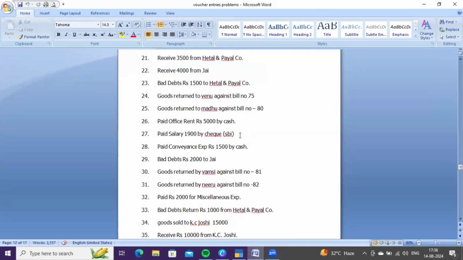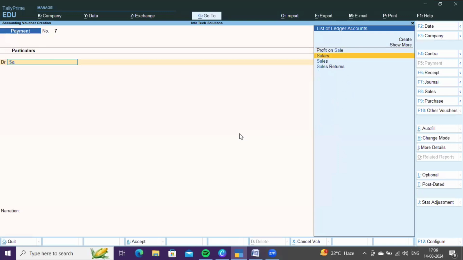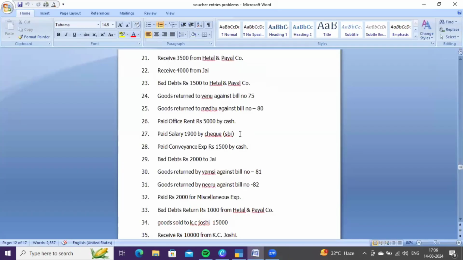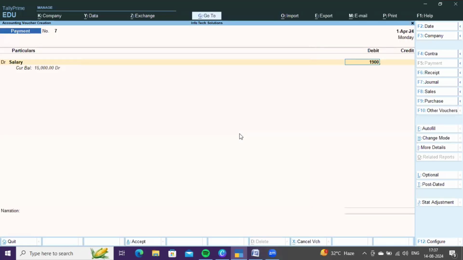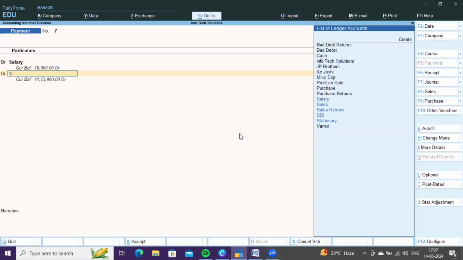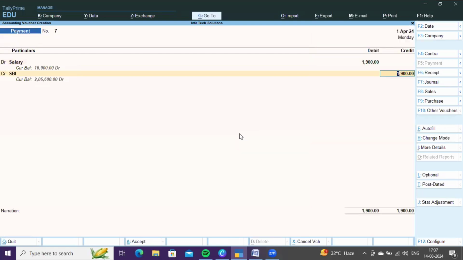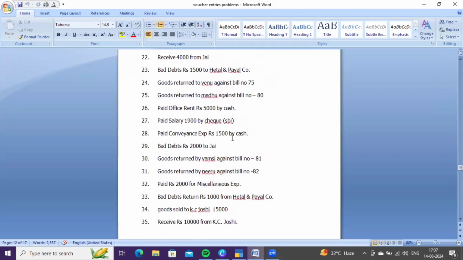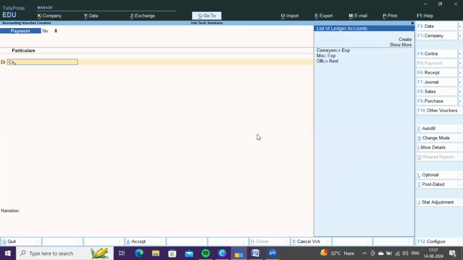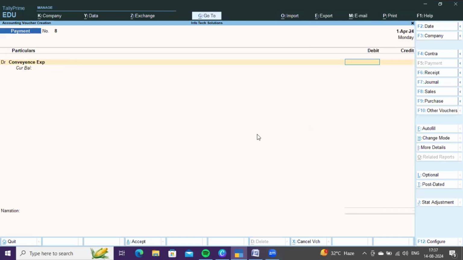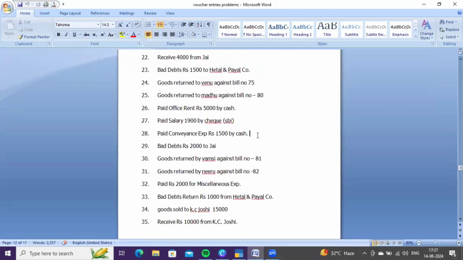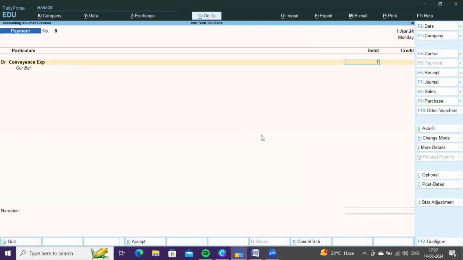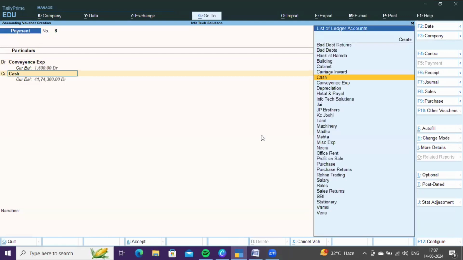Next, paid salary 1,900 by cheque. It is a payment by us. Debit salary account, how much? 1,900, and credit SBI account as we are making payment from the SBI bank account. Next, paid conveyance expenses 1,500 by cash. It is also a payment of expenses. Debit conveyance expenses 1,500 and credit cash account.